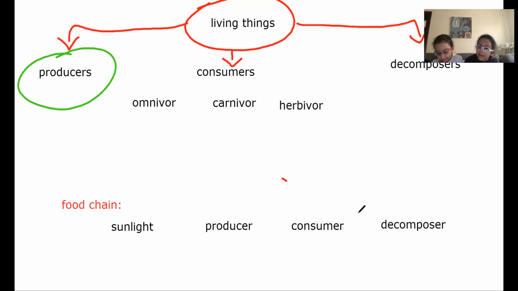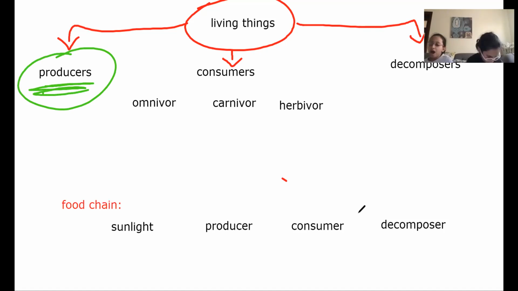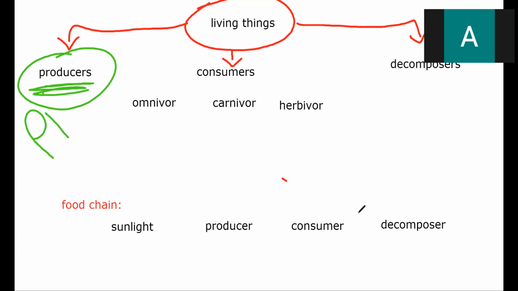Who makes their own food? A living thing that makes its own food. Consumer? No, producer. We are here in producer. I draw it in green because they make their own food. Who are they? Who makes their own food? A plant. Excellent. So plants, they make their own food.